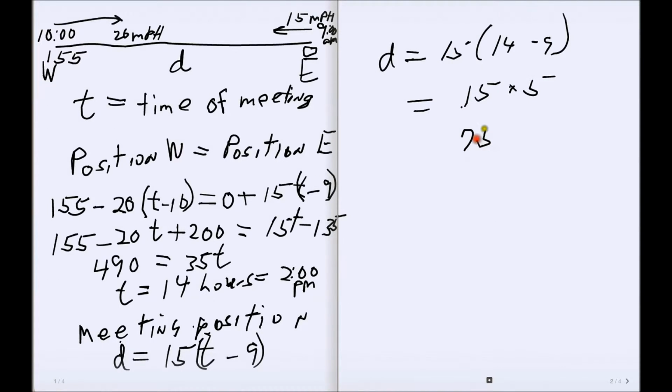The answer is 75 miles. Not quite halfway, because halfway would be a little more than 75.